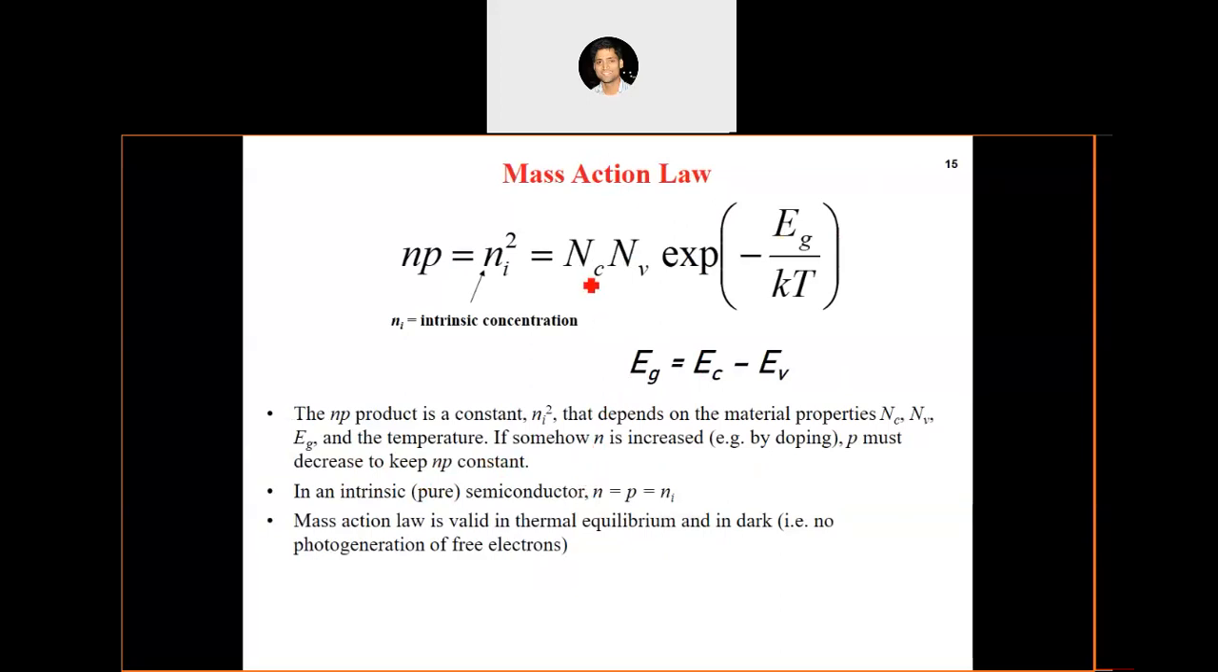So if, in some way, we will discuss how we can do that, we increase the concentration of electrons, that means the concentration of holes will have to decrease, so that ni squared remains a constant. ni is actually the intrinsic concentration of charge carriers in a semiconductor.